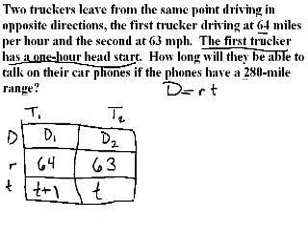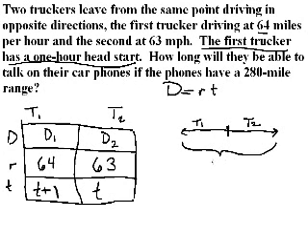So now we get into this 280-mile range. If these two truckers are starting at a similar point, with trucker 2 heading in this direction at 63 miles per hour, and trucker 1 heading in this direction at 64 miles per hour, this tells me that this whole distance should add up to 280 miles.